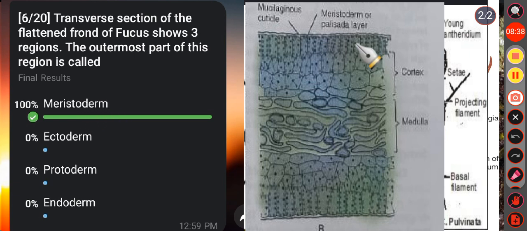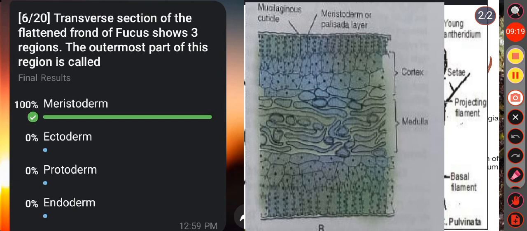When you see the transverse section of the flattened frond of the Fucus, it shows the distribution of the tissue into three regions. The outermost part is called meristoderm or palisade layer. It consists of a single layer of cells containing the plastids. So, this limiting surface layer of photosynthetic cells is called the palisade layer or meristoderm.